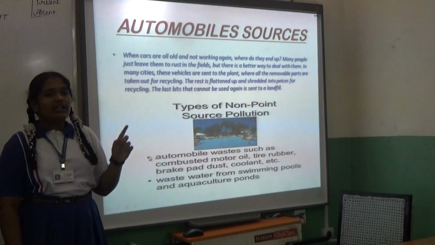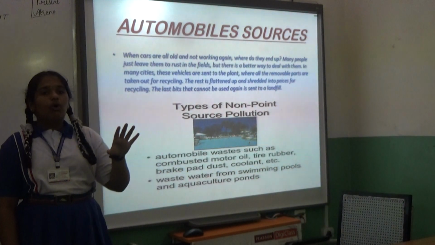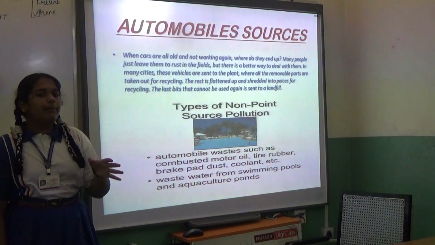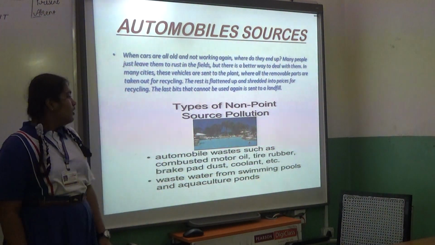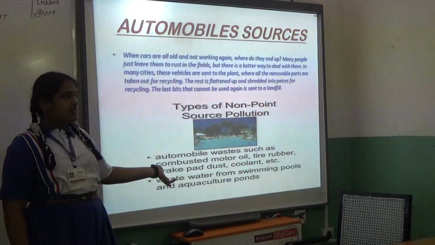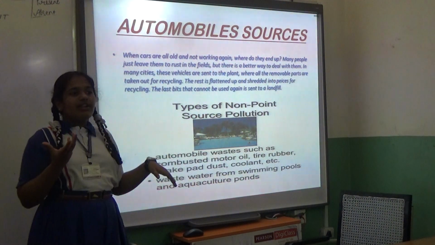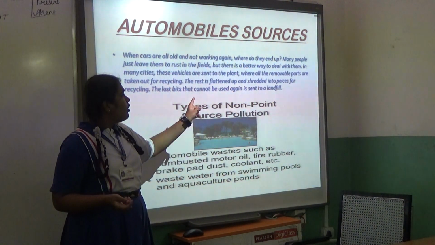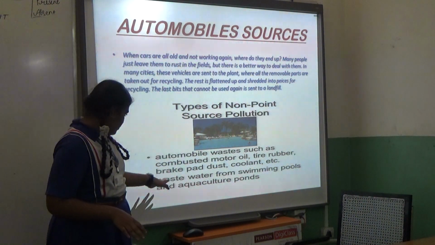Next is your automobile sources. Automobile sources are from your vehicles, like old vehicles and steel body parts; everything thrown away comes under automobile sources of waste. Some automobile waste can be recycled, some cannot. Iron and similar materials can be recycled and used again, or else they are sent to the landfills for decomposition.